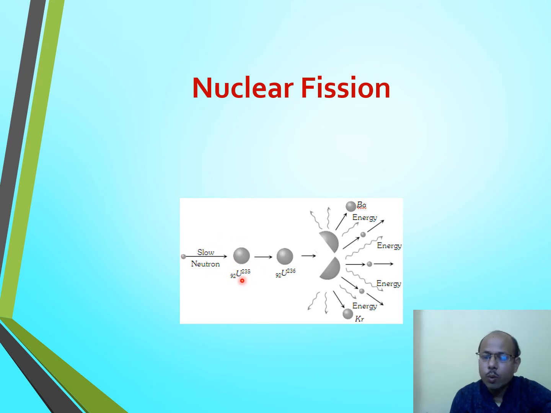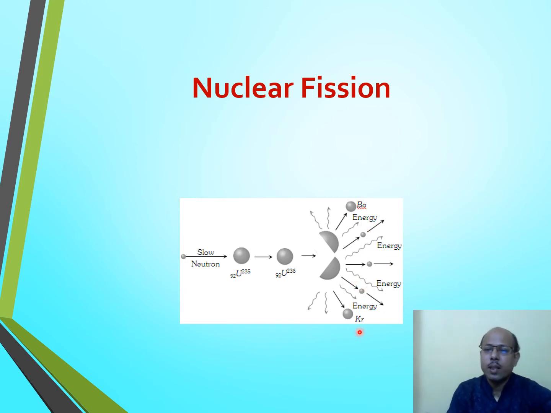When this neutron bombards the uranium nuclei, uranium initially absorbs this neutron and becomes 92 uranium 236, and there is some disturbance in the size of the nucleus. Within a very short interval of time this nucleus gets split in two parts. One part is barium, the other part is krypton. We will also get three neutrons, these are the three neutrons, with simultaneous release of energy.